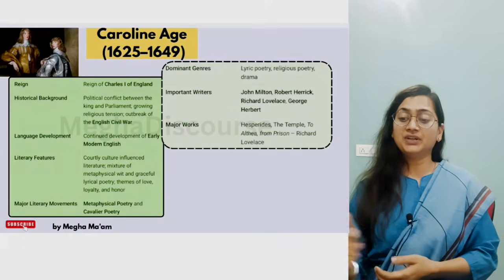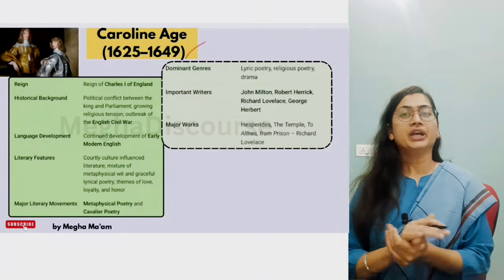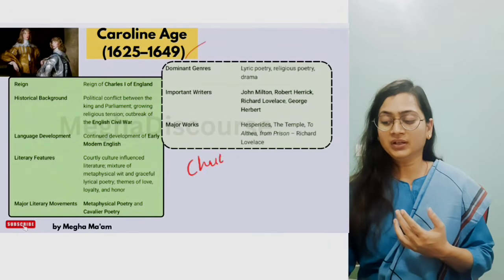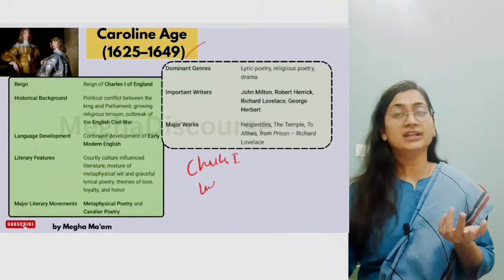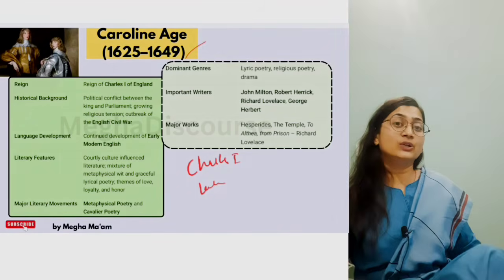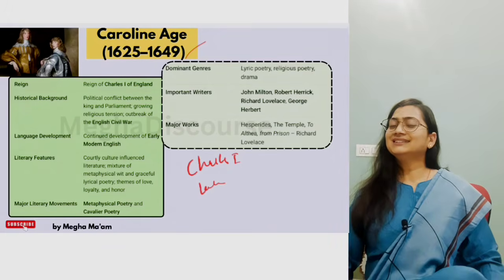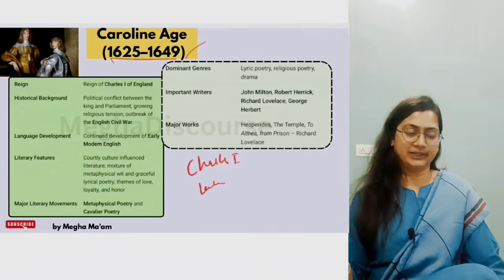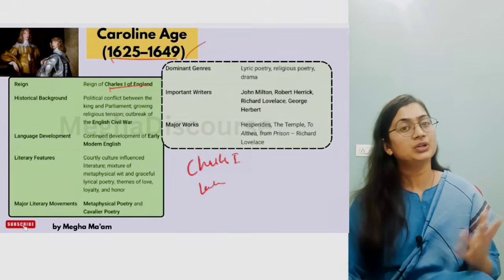Now the next age we have is the Caroline age. It was named after Charles I. Charles I is again a Latin term, that is the Caroline age, and in this age we have the Cavalier poets, we have the Caroline poetry. Now what exactly happened in the Caroline age, from 1625 to 1649? First, it is the reign of Charles I.